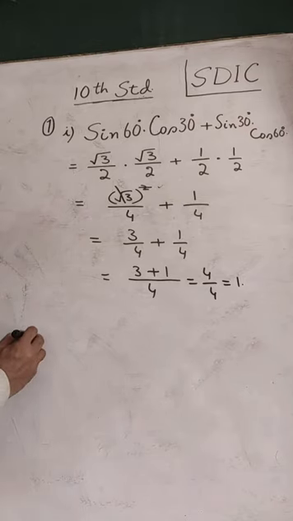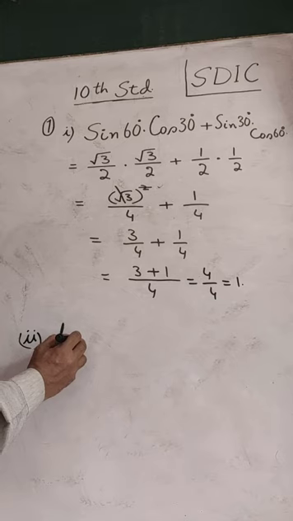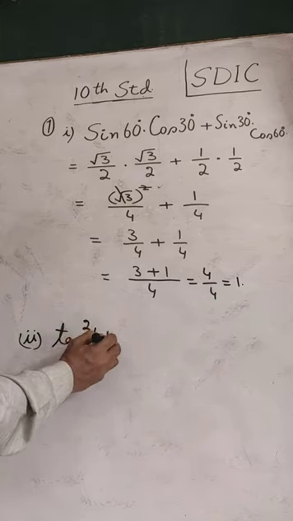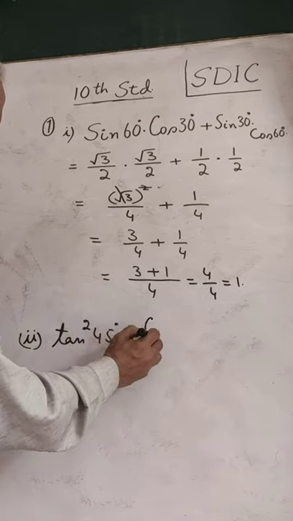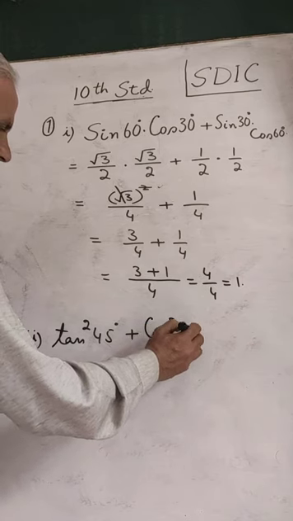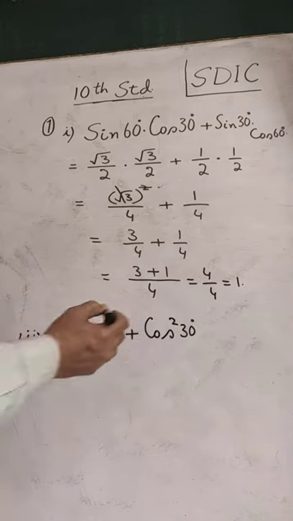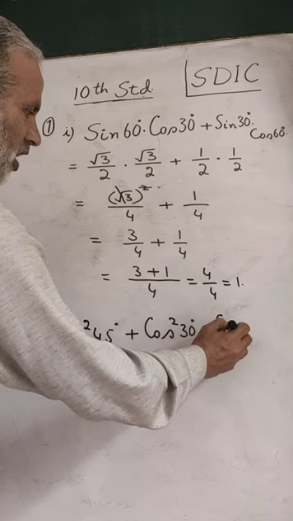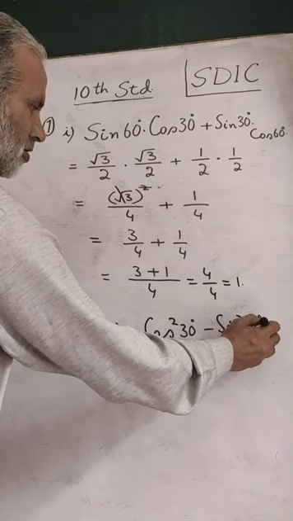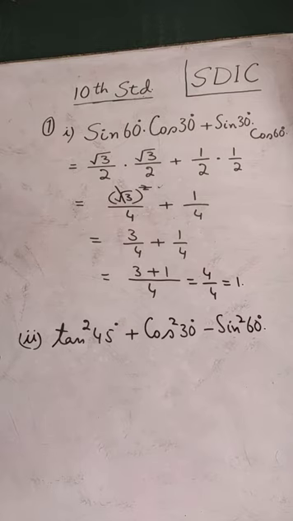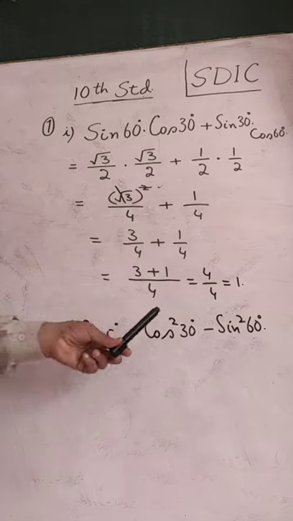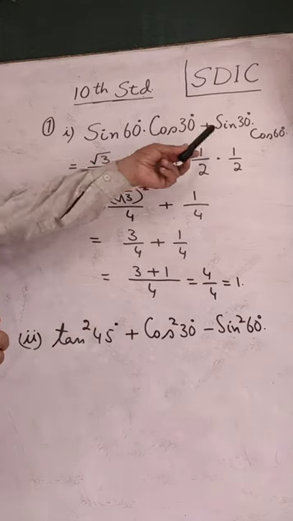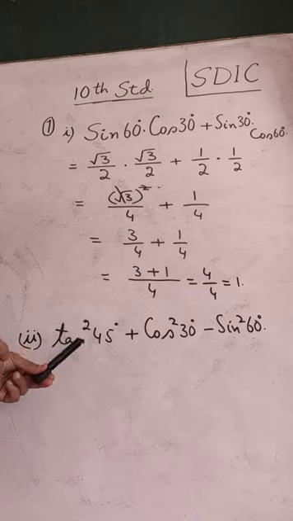Second part of the question is, we have tan square 45 degrees plus cos square 30 degrees. Then minus sine square 60 degrees. Now, unlike previous part, we find here squares are used. We did not have squares anywhere in the previous part. This time squares are there.